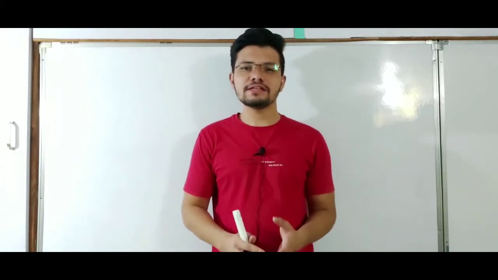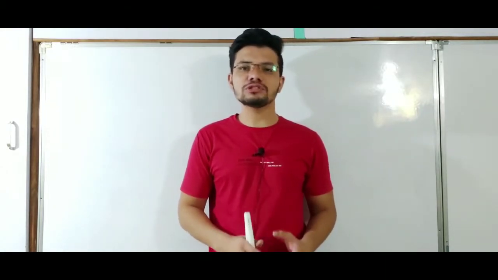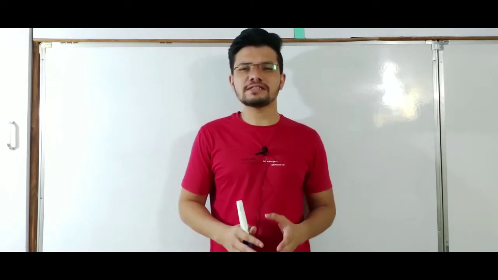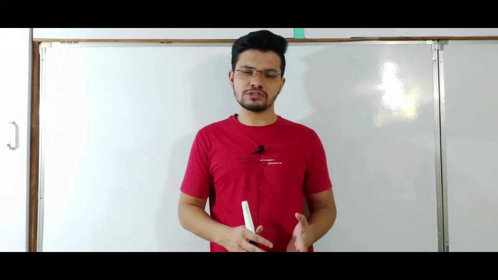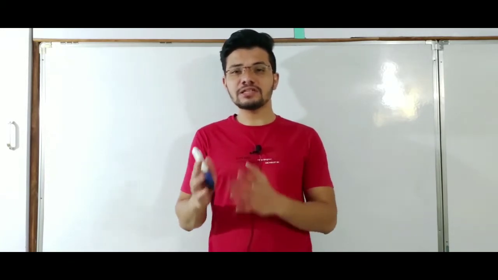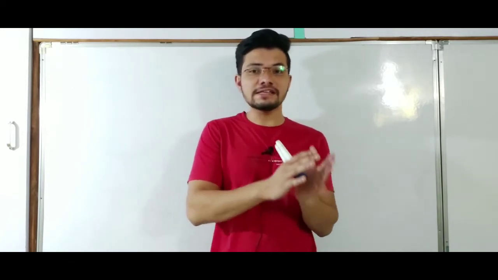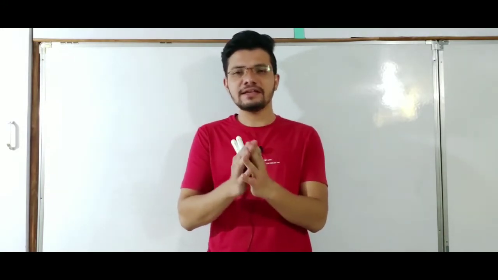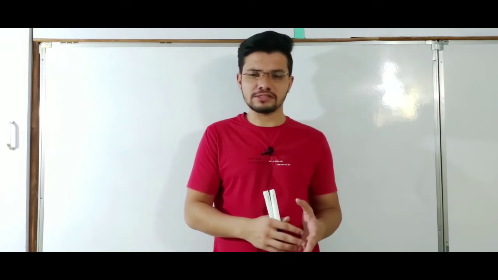Hello friends, in this video we are going to discuss the optical properties of amino acids. Amino acids are optically active compounds, which means they can change the plane of plane polarized light and they can rotate that plane polarized light either clockwise or anti-clockwise.